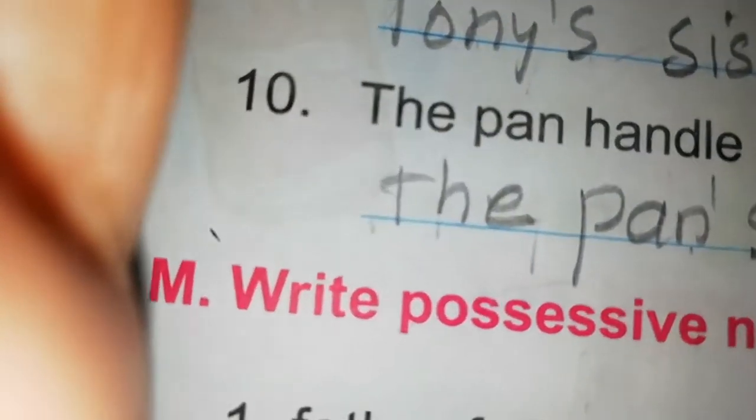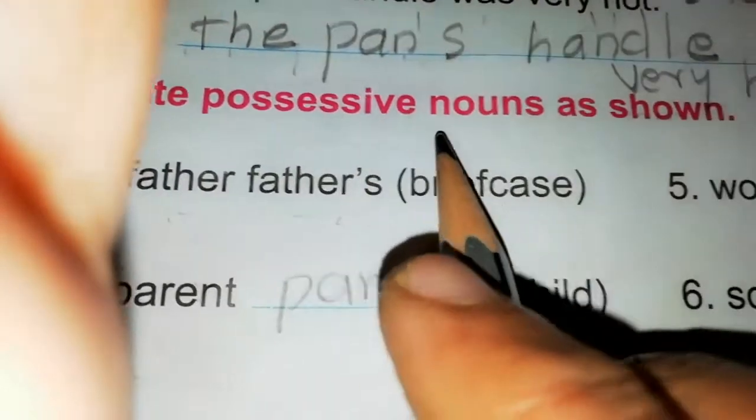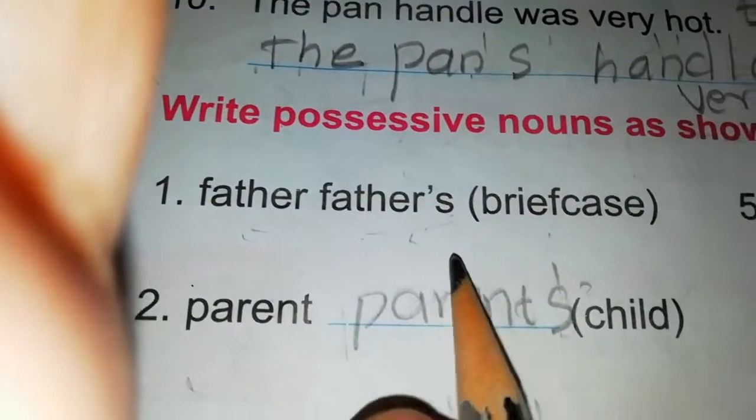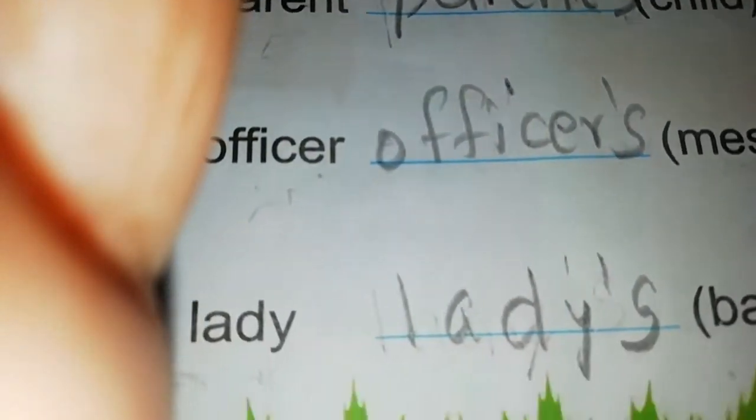Okay. Next word, students. Write possessive nouns as shown. So here possessive nouns are given. We have to. Sorry students, one more. Officer over. And lady. Ladies.